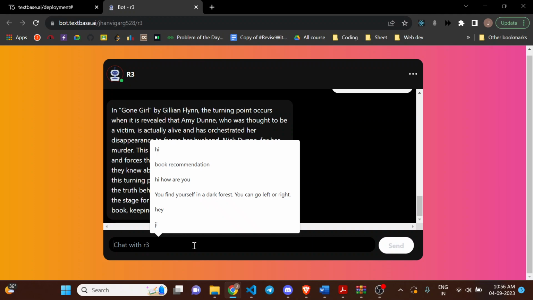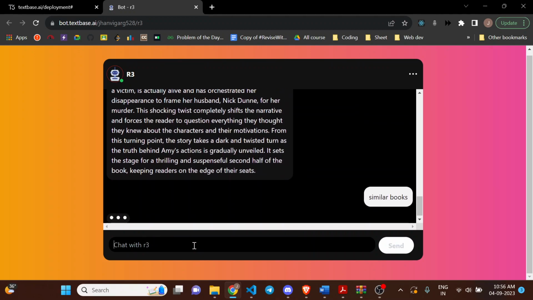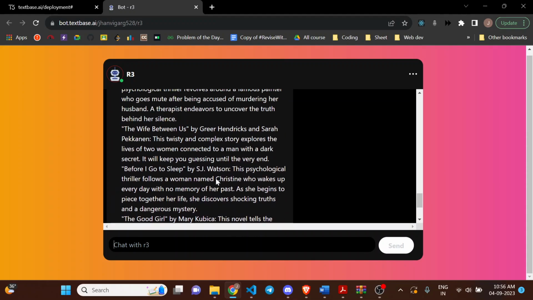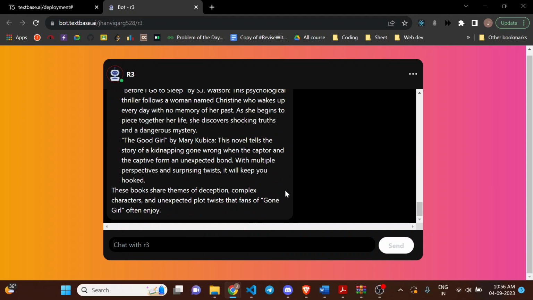Now if you see some similar books like this, it will recommend all the similar books based on mystery only, which is from the context of Gone Girl. So yeah, these are the books that it has recommended. These are some other mystery books. So we can have a personalized conversation based on that. And thank you everyone.